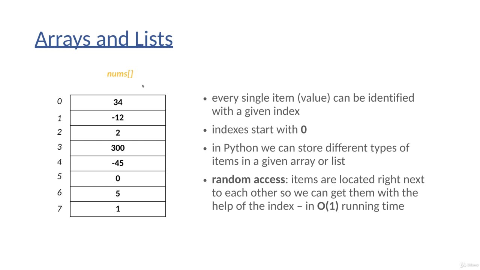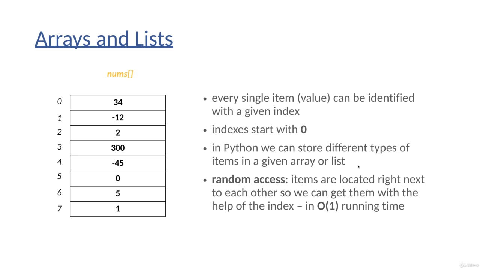Okay, so this is a concrete example for a one-dimensional array. In this case, we are storing integers, and as you can see, every single item has a given index. The first item has index 0, the second item has index 1, the third item has index 2, and so on. So every single item is associated with a given index, and every single item can be identified with a given index. Indices start with 0.